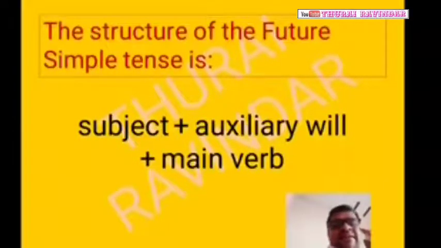So now let us see once again what the structure given here. The structure of the future simple tense is subject plus auxiliary will plus main verb.